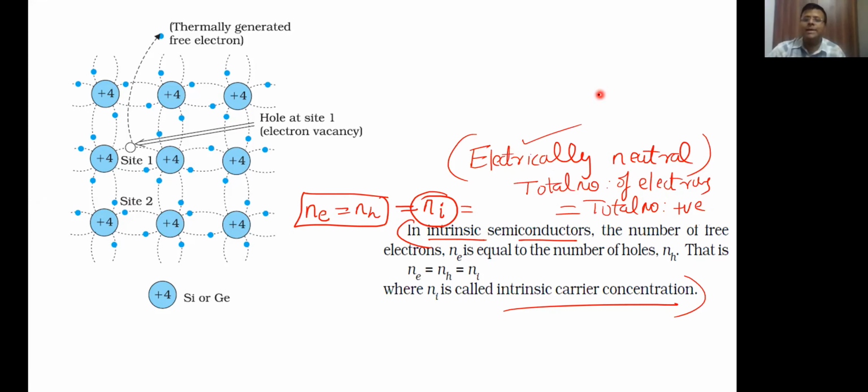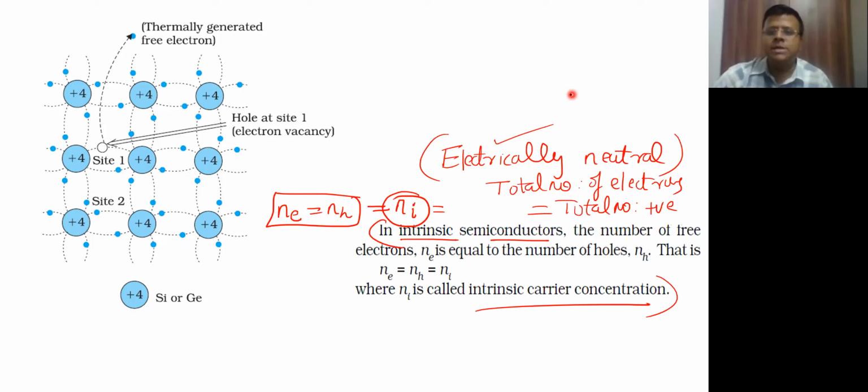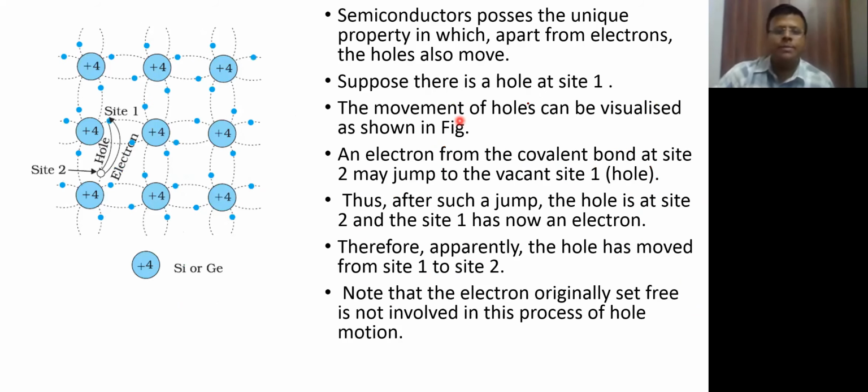इसको हम कहते हैं electrically neutral. So these are some terms which come in some of your objective questions, so we should be able to link with that. Intrinsic semiconductors are electrically neutral means that it is not charged, because total number of positive charge is equal to the total number of negative charge out here. Okay, now talking about how the electrons move.